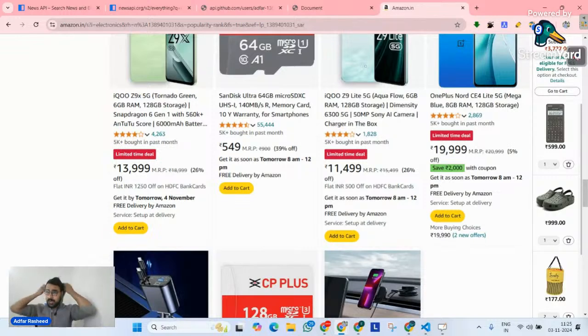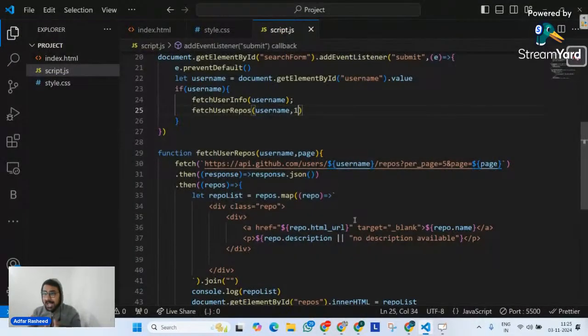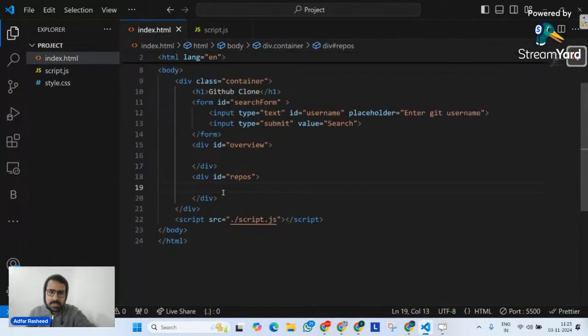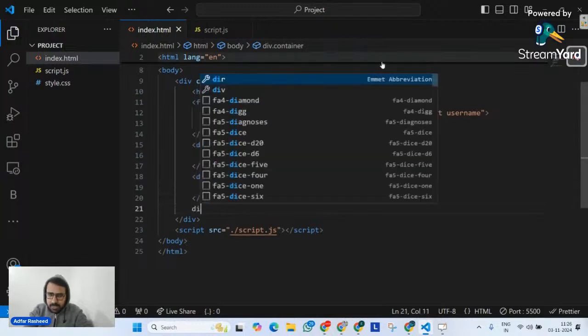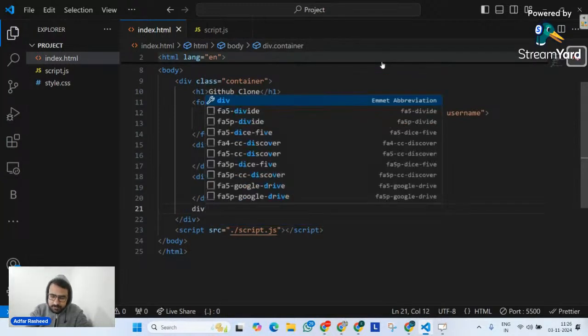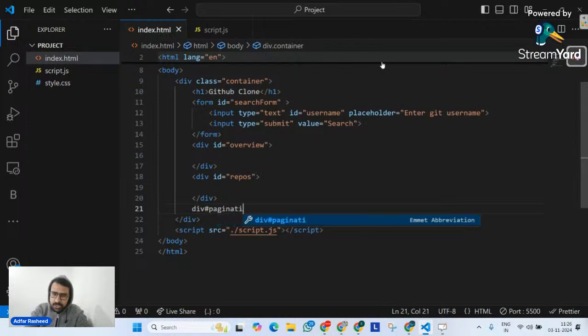So let's not focus there, let's come back and focus here. See, now what do I want? I want to create pagination because I have a requirement for that right now. Let's come back to the discussion we were having and understand कि कितने तरीके से pagination implement किया जा सकता है. So let me create a div with the ID called pagination.